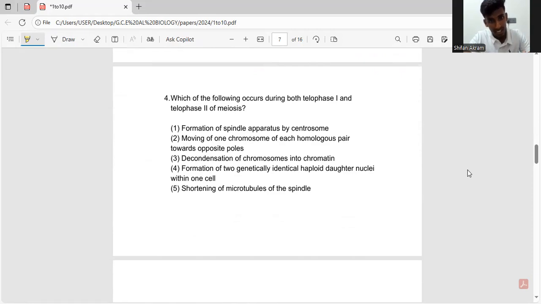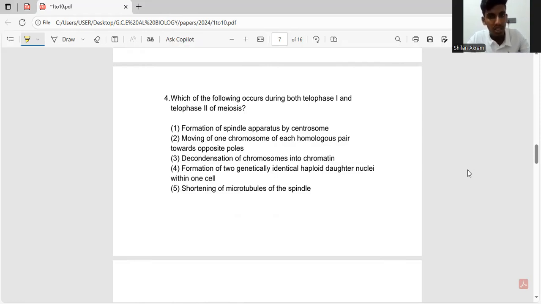So we all know that it's during telophase that the chromosomes that move to each side of the pole condense, then the nuclear membrane reappears, and the nucleolus reforms. These all happen in the telophase. But let's take a look at the answers.